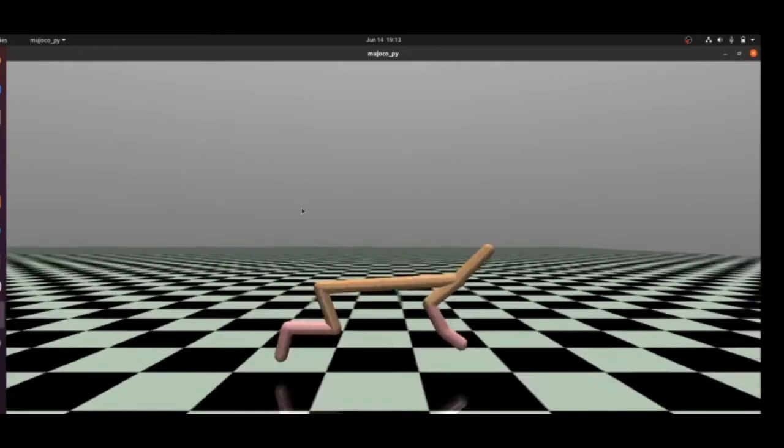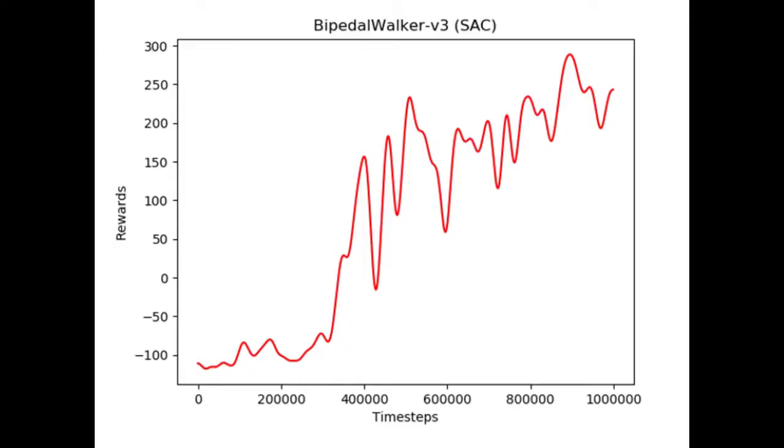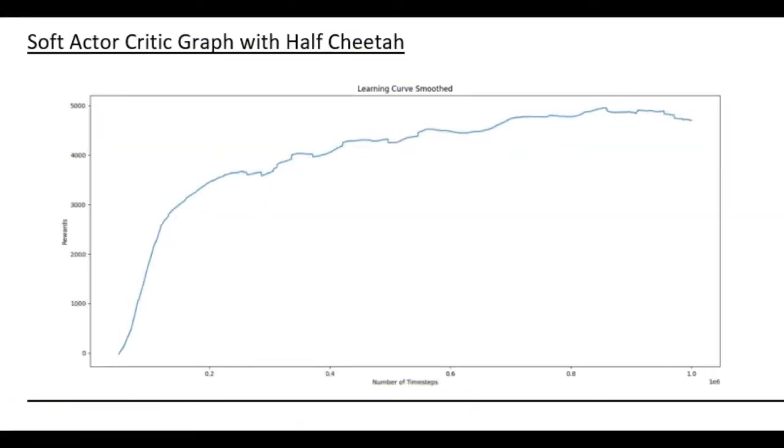Now we can see the resulting graphs. After the implementation of the SAC algorithm, both agents were trained up to 1 million steps. We can see the variation of reward in the graphs, and compare how the algorithm works in different environments. Bipedal walker has a reward range of 300 as it is a 2D environment. Half Cheetah has a reward range of 500. They have a high rate of reward compared to other algorithms because of maximum entropy learning.